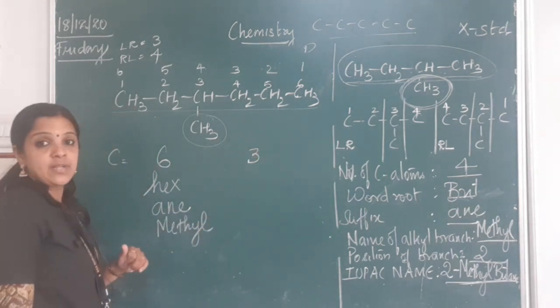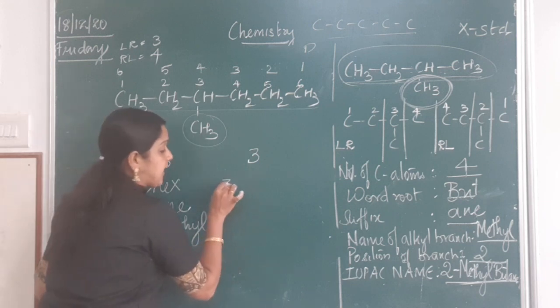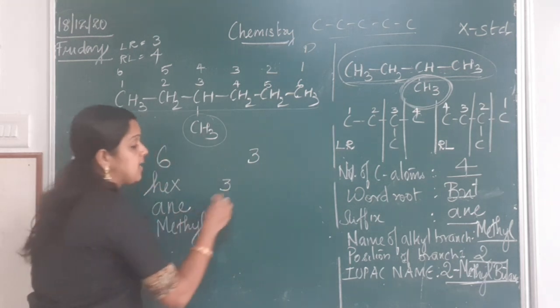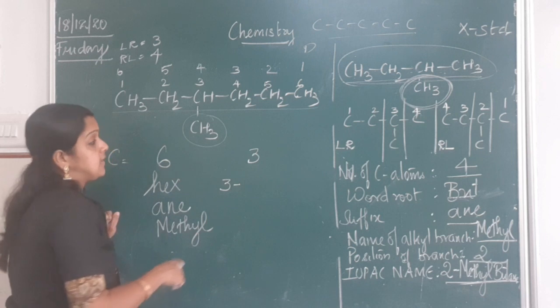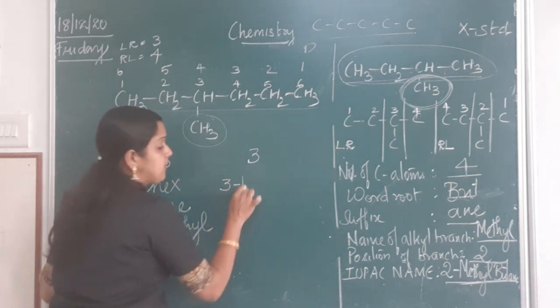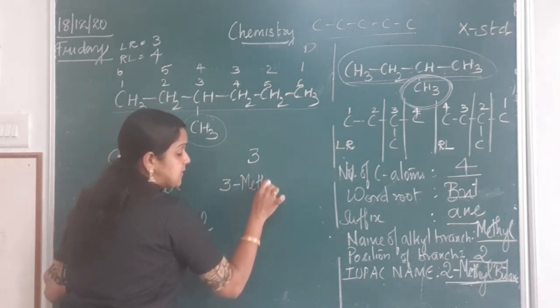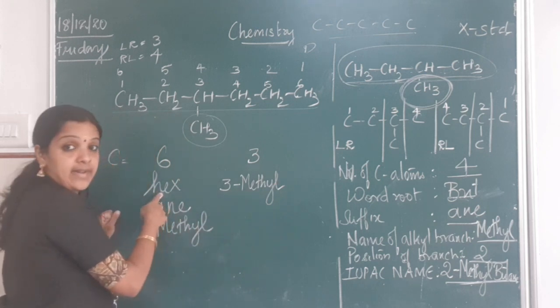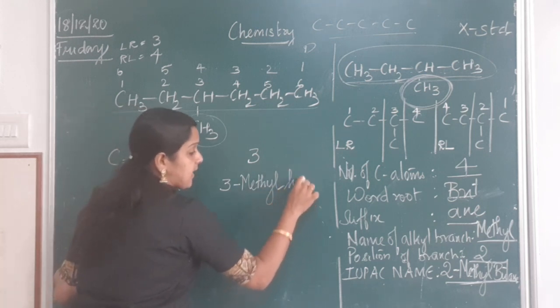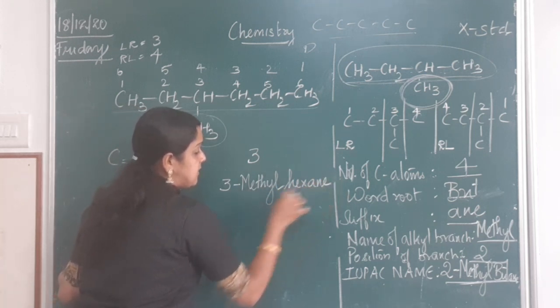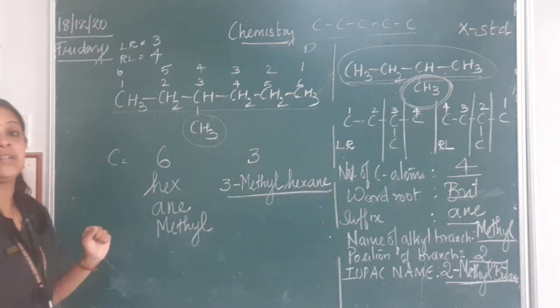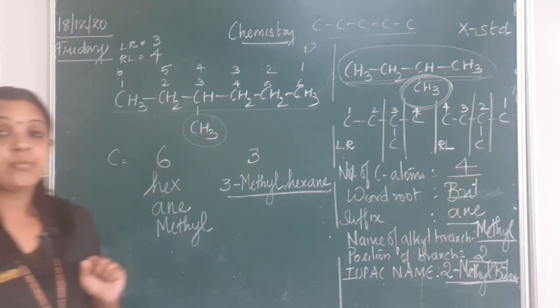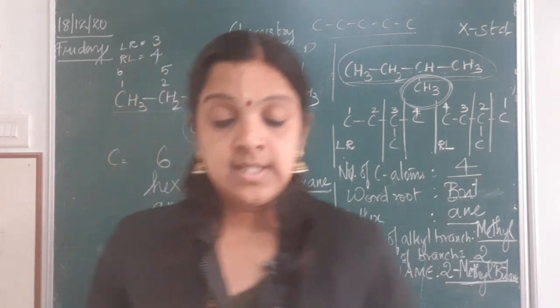How do I write my IUPAC name? First I write the position of the branch, 3. I put a hyphen. Then I write the name of the radical, which is methyl. So 3-methyl. I write the word root hex and then the suffix ane. So it becomes 3-methylhexane. I hope you are able to follow, children.